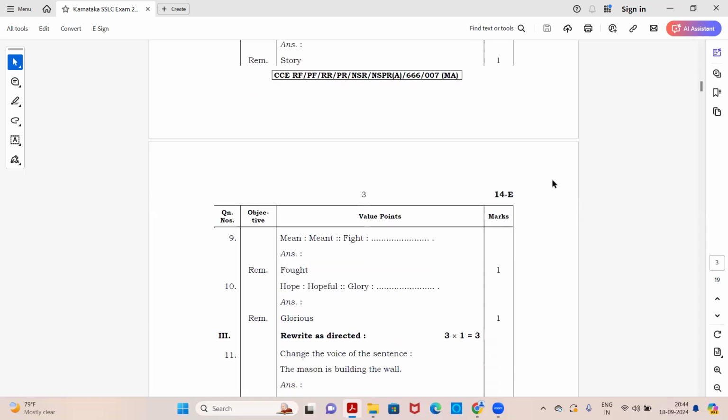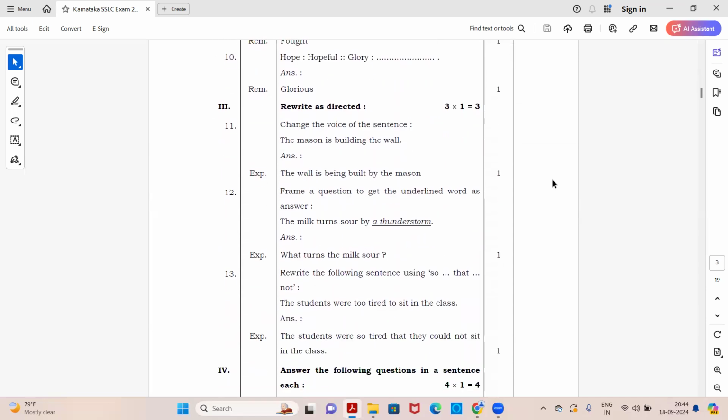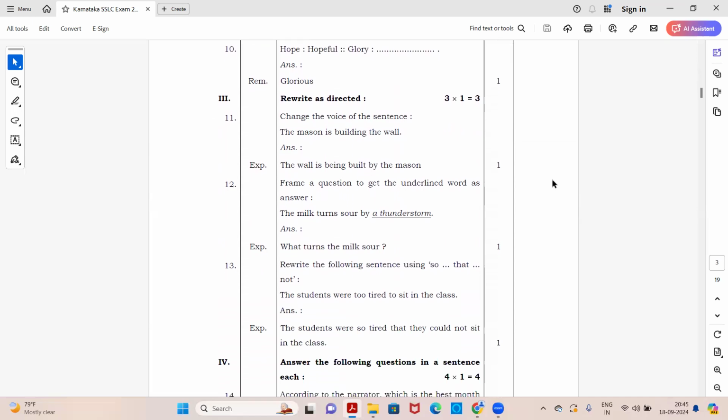Then the third question under this: mean is to meant, fight is to fought. Past tense. So you need to check the relation of the first pair, and similarly the second pair has to be completed by you. Next, hope is to hopeful as glory is to glorious. You have to write the adjective of it.